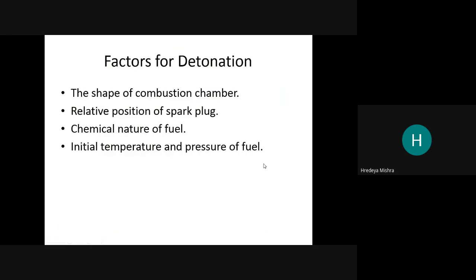Now, factors of detonation. The shape of the combustion chamber is one factor. Relative position of the spark plug, chemical nature of the fuel, and initial temperature and pressure of the fuel. So these four are the important factors which are responsible for the detonation.